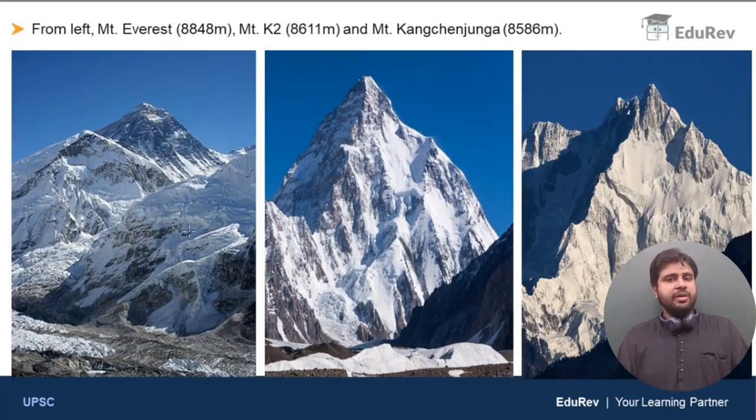You can see the images of the top 3 mountains in the world. Starting from left, you have Mount Everest, whose elevation is 8,848 meters. Next, you have Mount K2, which is considered to be the toughest mountain to climb. It is around 8,611 meters. And next, you have Mount Kanchenjunga, which is around 8,586 meters high. These are the top 3 highest mountains in the world, all in the Himalayas. Clear, right?